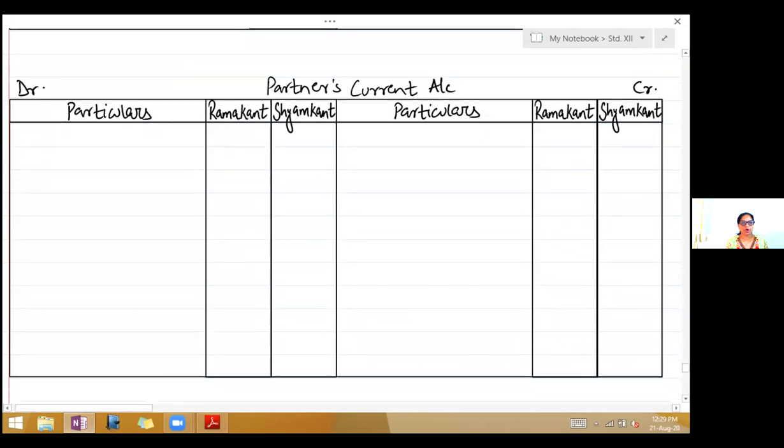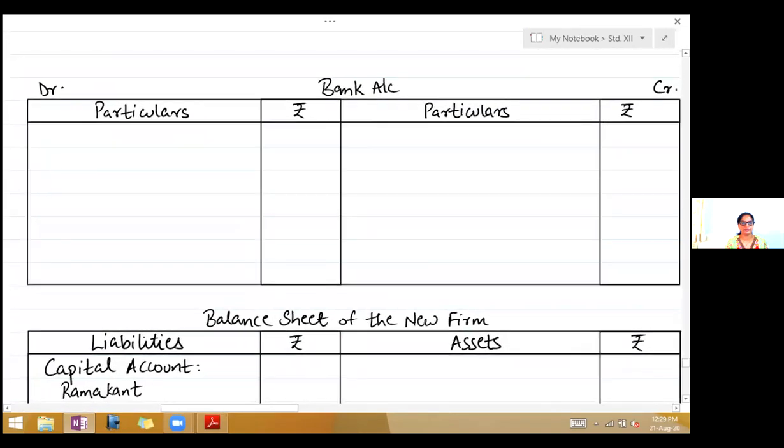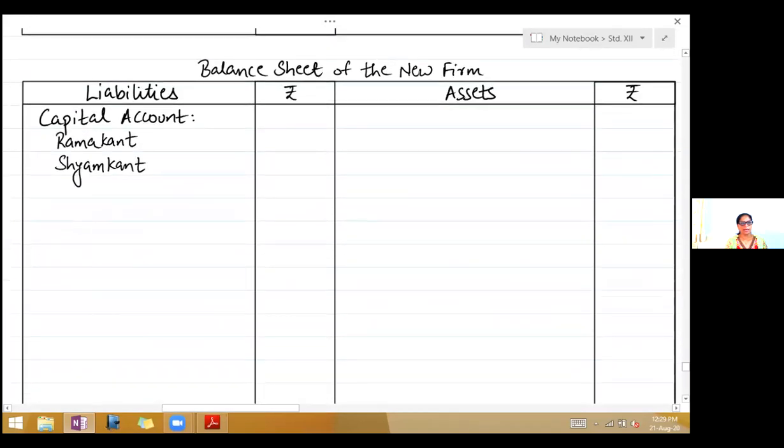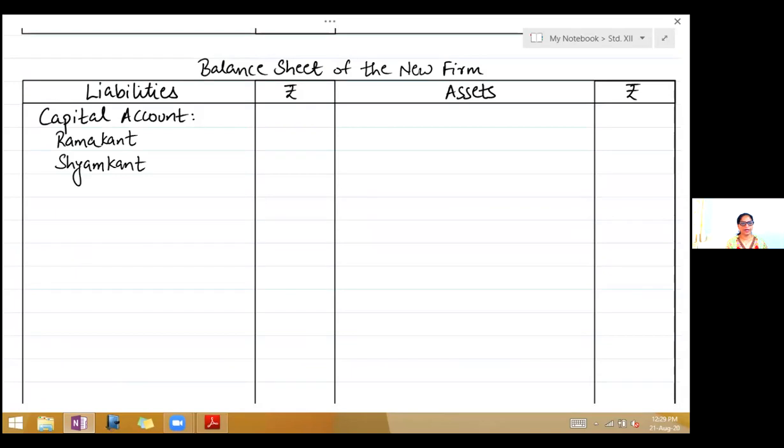Now second, you will draw partners' current account. Now only two old partners, Ramakant and Shamakant. Then you will draw a bank account and balance sheet of the new firm. Now in the balance sheet, capital account, you can write Ramakant, Shamakant and Umakant. So capital account of all three partners, but current account is only of the two old partners because this partner is just coming in. He does not have a current account. So we begin with the balance sheet.